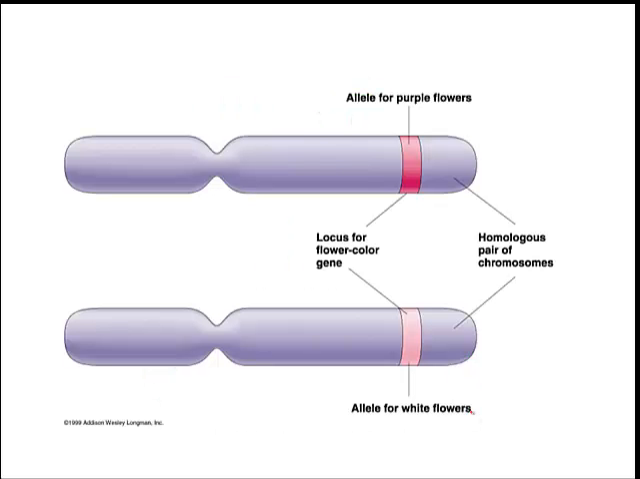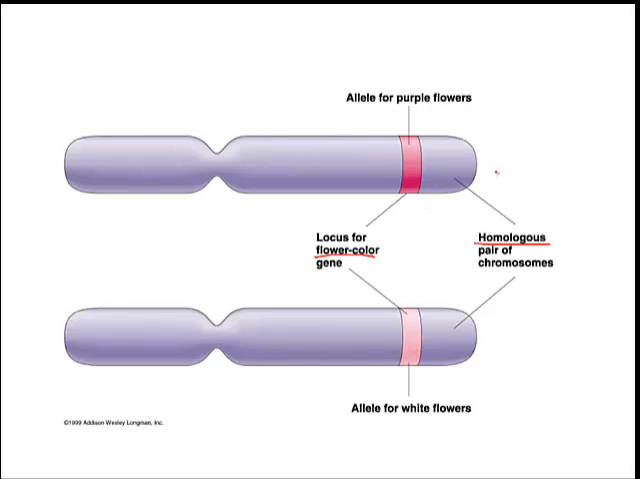Okay? What he has figured out, and what we now know from what we've learned since Mendel's time, is that our genes are actually located on chromosomes. And remember, those chromosomes are homologous, so they're matching pairs. So these two chromosomes are homologous to each other. You can tell they're the same size. And they both have a place on them, we call it a locus, for the flower color gene in this example. This chromosome up here has a purple allele, and this one has the white allele.